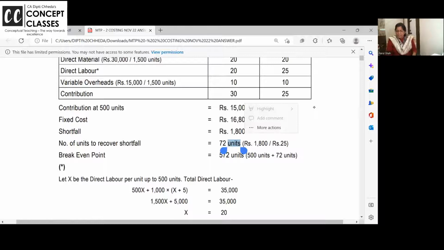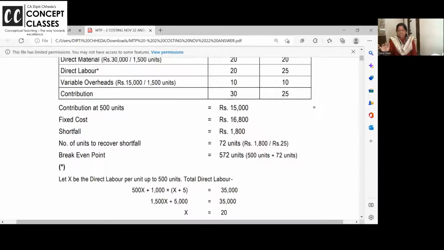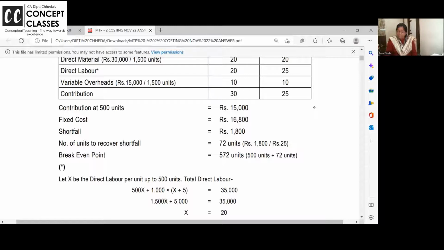Are you getting? Up to 500 units it is 20, but the extra units that you need, what will be the labor cost? 25. Okay, right? So contribution at break even point, the contribution and fixed cost are same, no? So here fixed cost is increasing, the change is there. So here you get 72 units. So at 572 units, if you check, you will get your break even point.